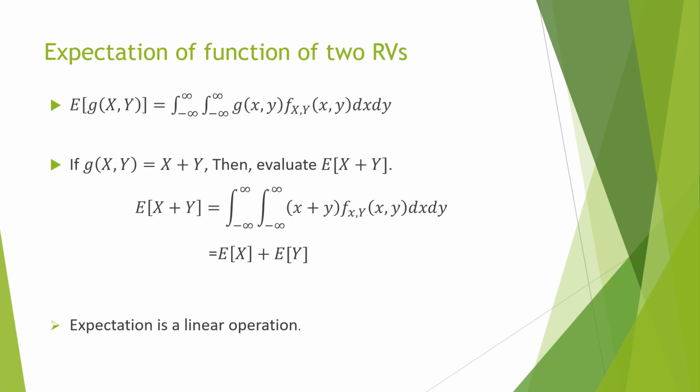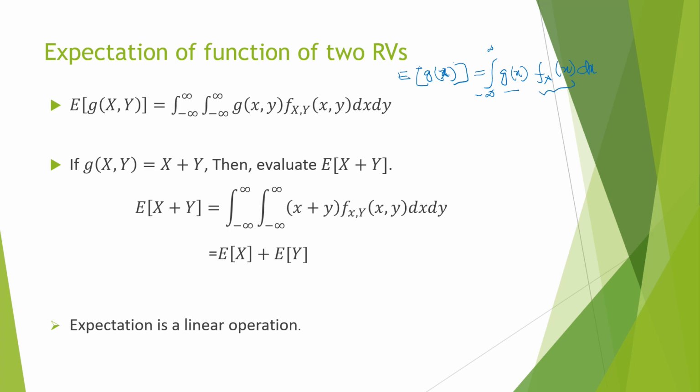To do that, I will first write the function of a single random variable and its expectation. Suppose for a single random variable, the equation is expectation of g(x) is equal to integral from minus infinity to infinity g(x) f_X(x) dx. It means we are multiplying the function with its PDF and integrating between minus infinity to infinity.